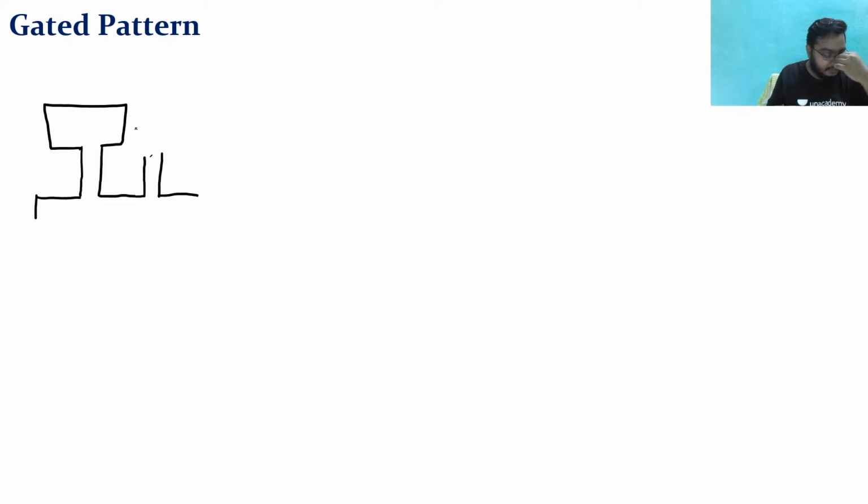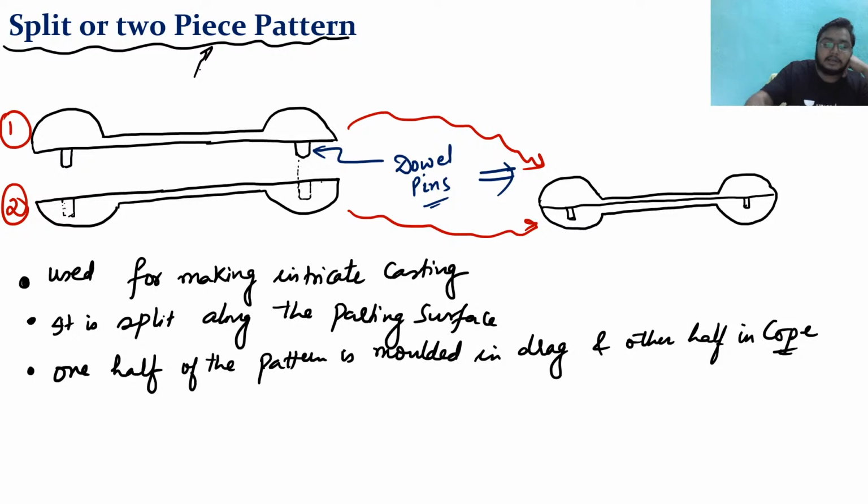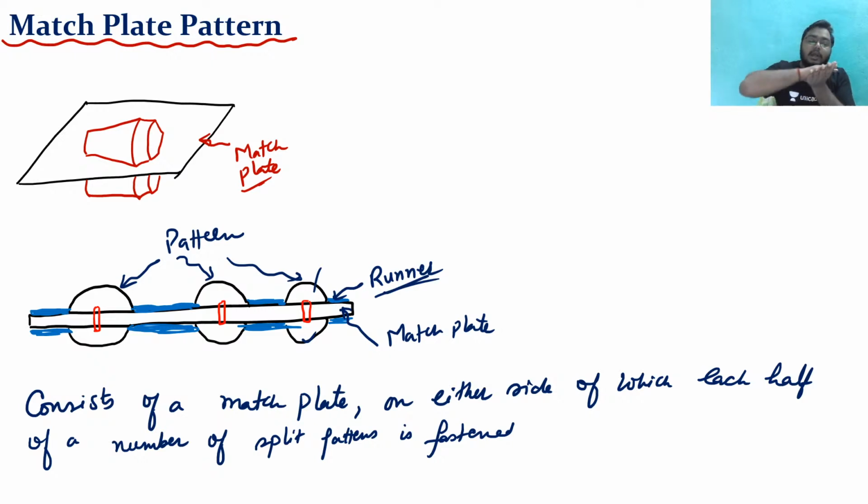The difference between split pattern and match plate pattern is this: in a split pattern, we are not giving any match plate between the two patterns. The two split patterns are there, but I am not giving any match plate to match those patterns. But here, I am giving a match plate to match those two split patterns, and this is the only difference.